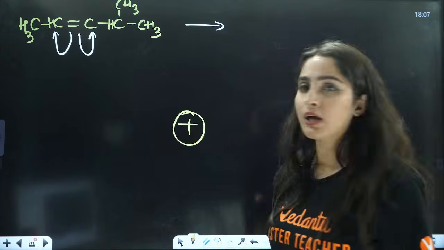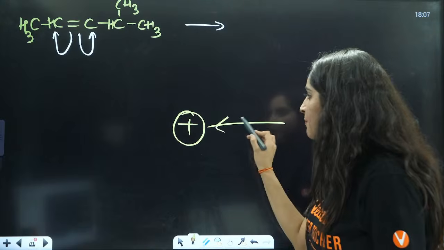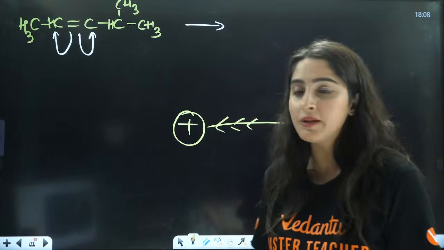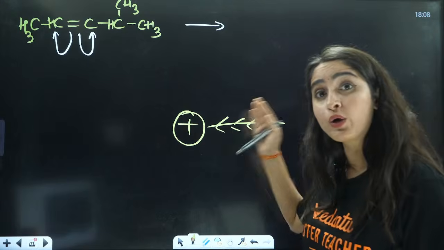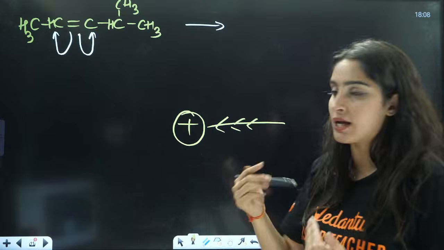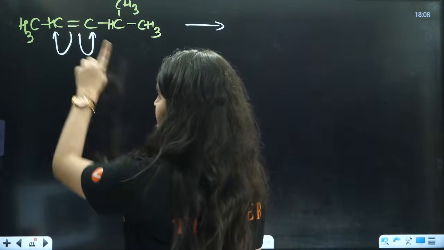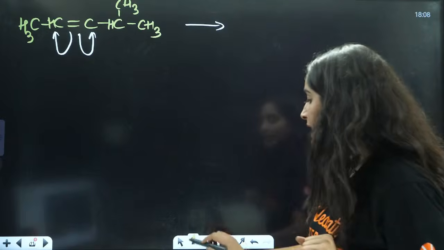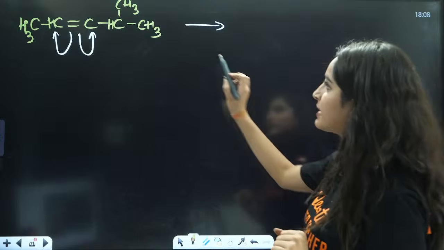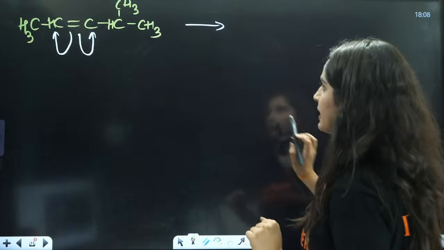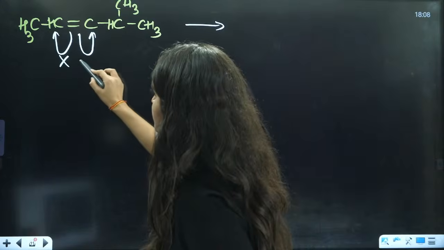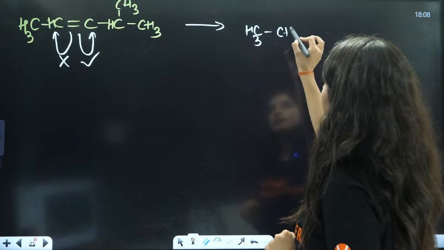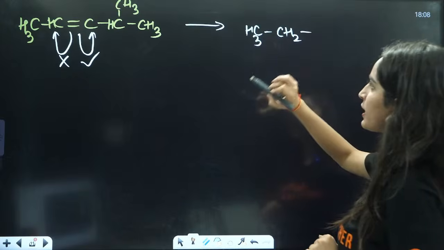I am assuming that electrons should jump here, because in this case, you will have a bigger alkyl group. We are talking about the electron donating power. Whenever we are talking about carbocation, if for example someone is very poor, you are giving money to them, they are feeling very happy, they are feeling stable. So here it is poor, you are donating the electron, that means you are making it stable. So in this case the donation will be less, but in this case the donation will be more, right? That's why I have eliminated this option, I have selected this option. So answer is CH3, CH, here you will have negative.